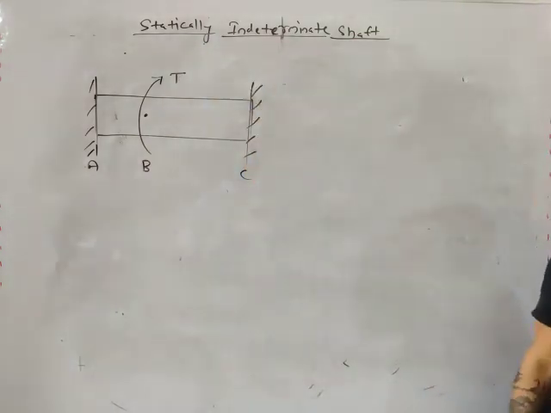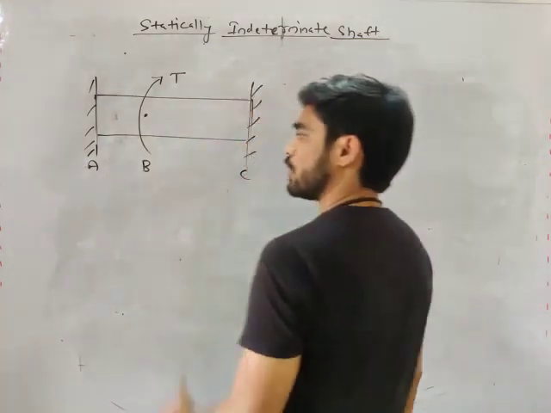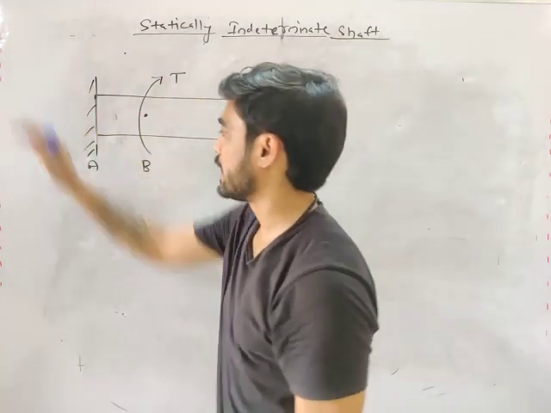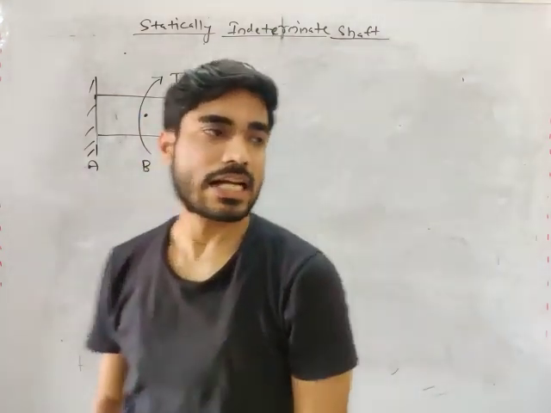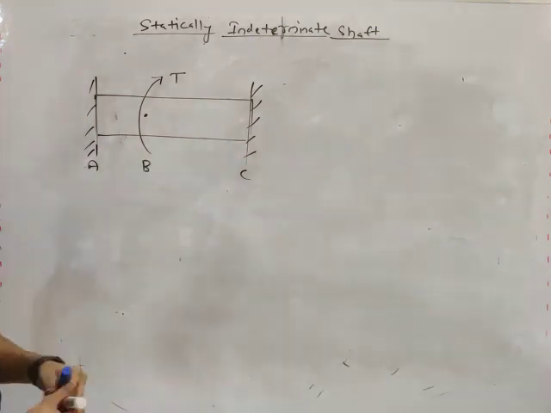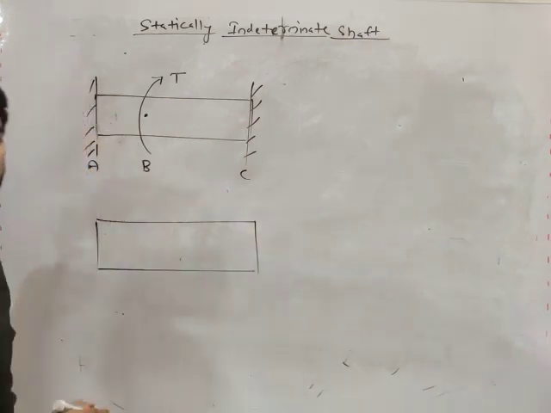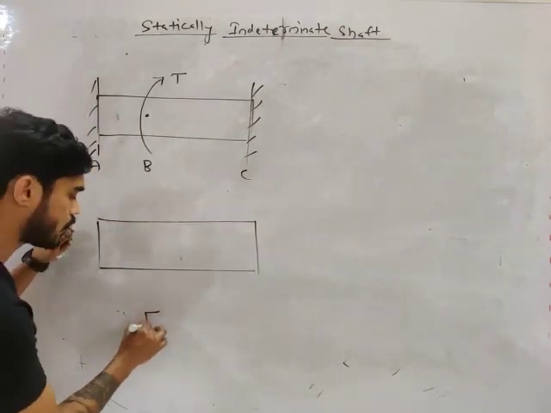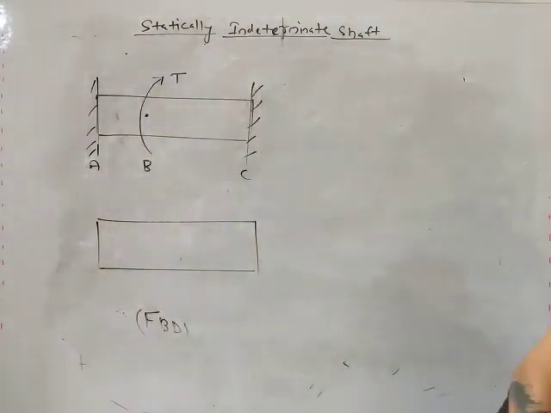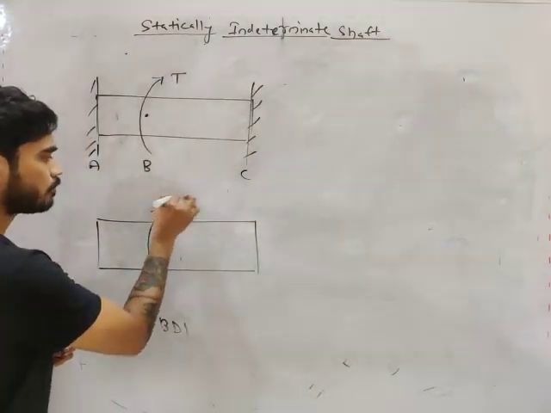Now if I ask you what is the internal torque in AB or in BC, what do you need, my friend? You need the total torque either from left or from right. Right now there are supports at A and C. So what will we do? We will remove the supports, and if you remove the supports, what do you have to apply? Reactions. Okay, so we are drawing the free body diagram. We are removing the supports and we will apply reactions. There is a torque T at point B.